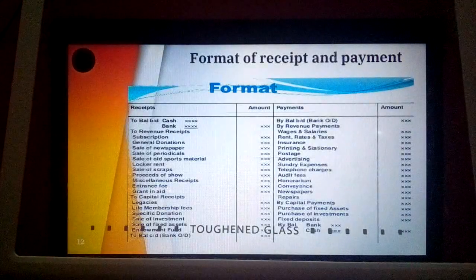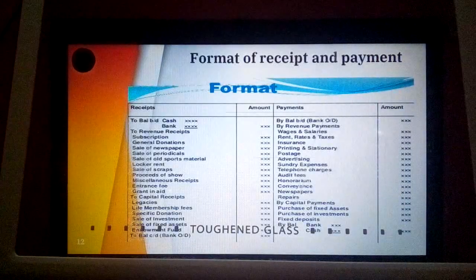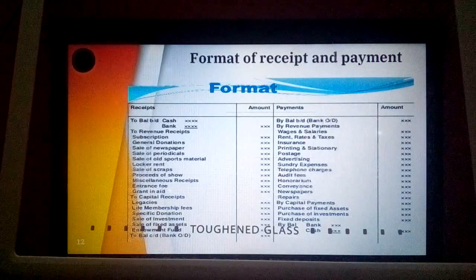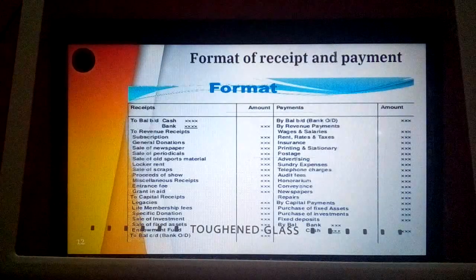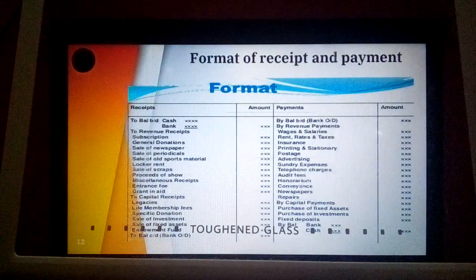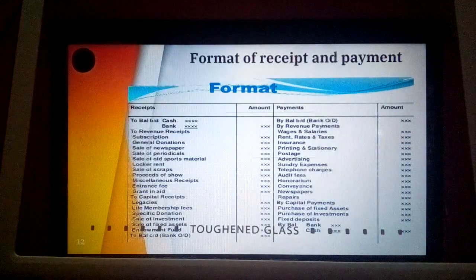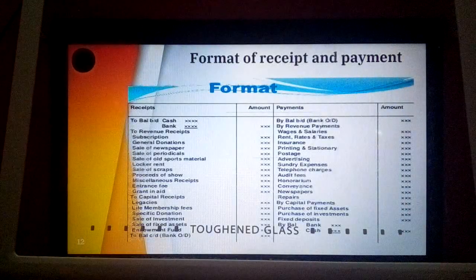All the revenue payments are recorded, that is wages, rent, insurance, printing, stationery. These are all recurring in nature. Then next, telephone charges, audit fees, honorarium. What does honorarium mean? It is a payment or amount paid to the person who is giving his service in NPOs. We do not call the payment of salary to workers wages here, whereas in the case of NPOs, paying the person or member for his service is called honorarium.